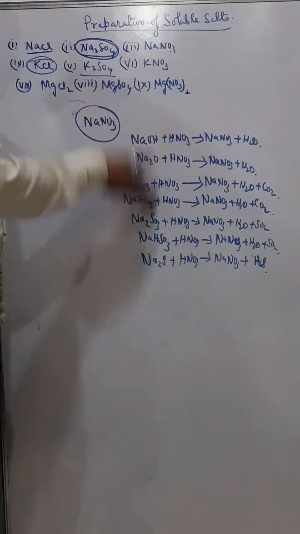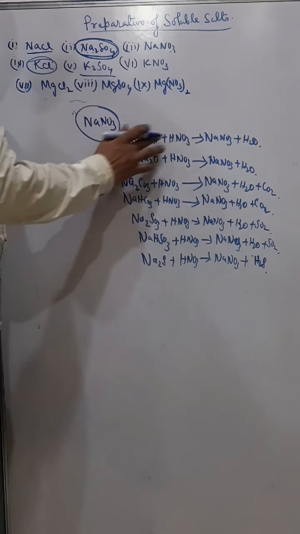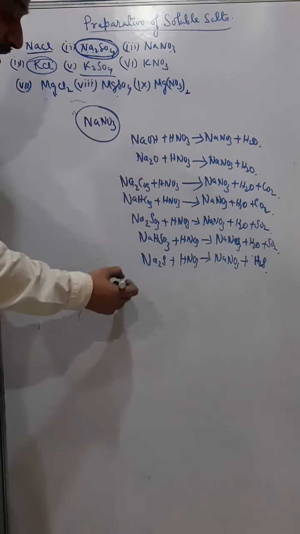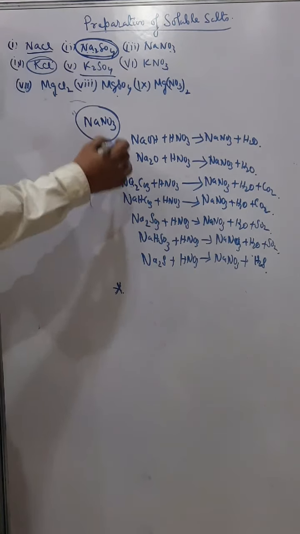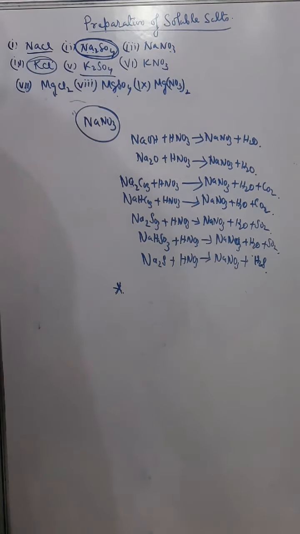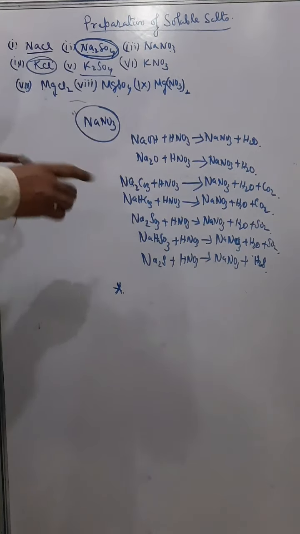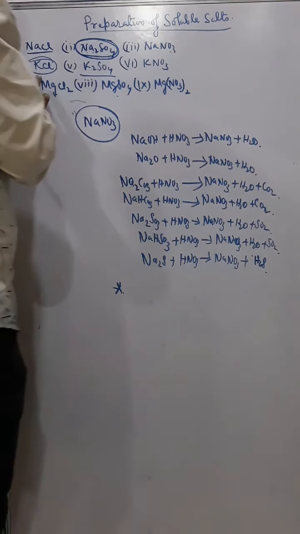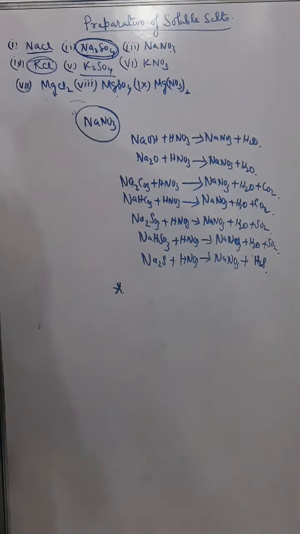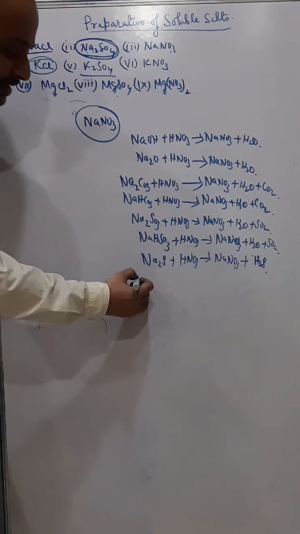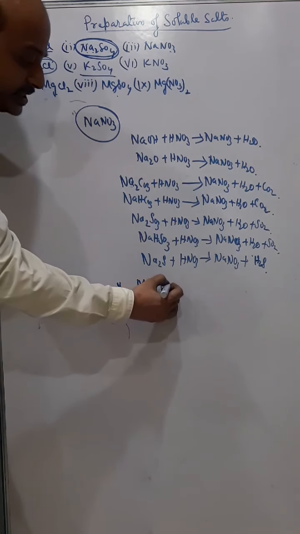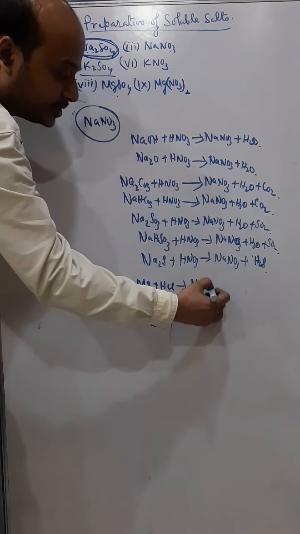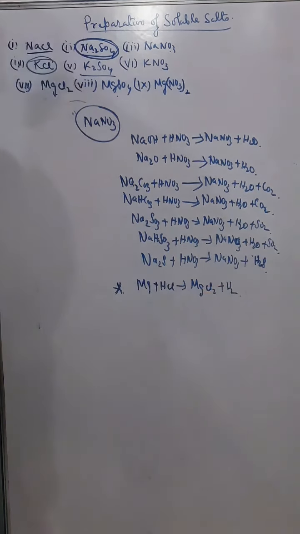I can use all this method. Okay, so suppose I require magnesium chloride, magnesium anything, I can use this method. But in case of magnesium, we can use that first displacement method. I told you the displacement method should not be used for preparation of sodium and potassium salt. Except these two, I can use the first displacement method for anybody, like magnesium plus HCl.